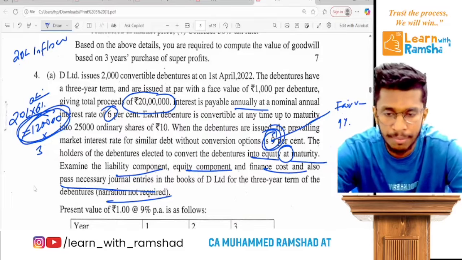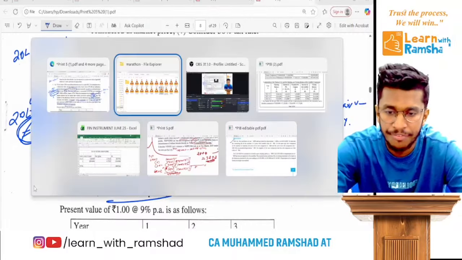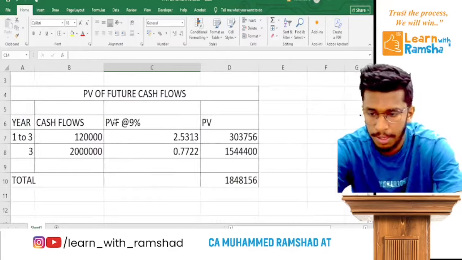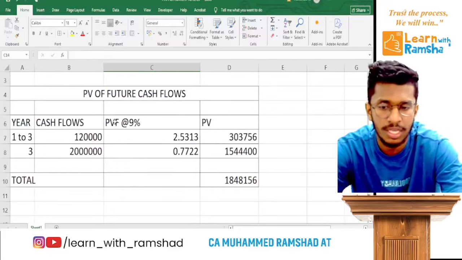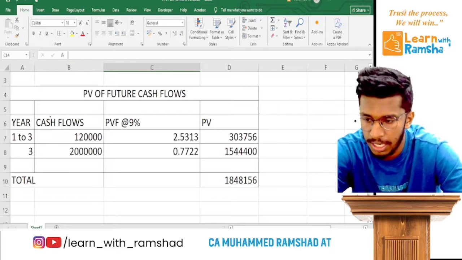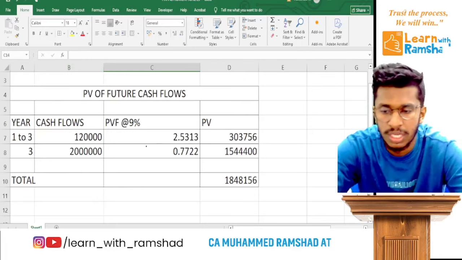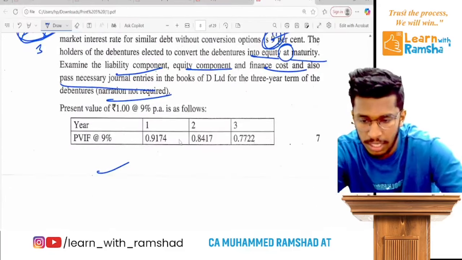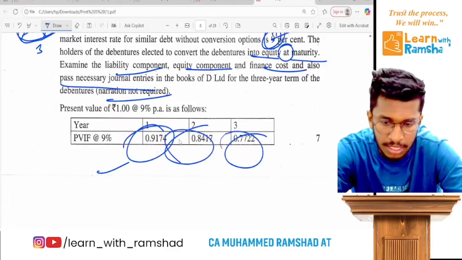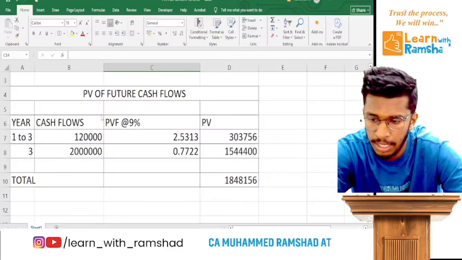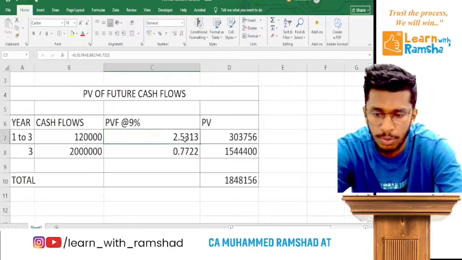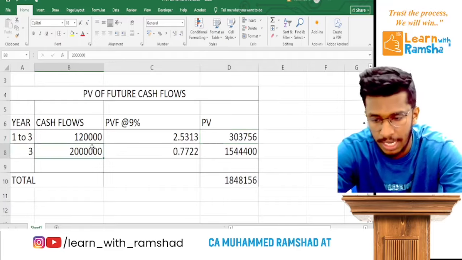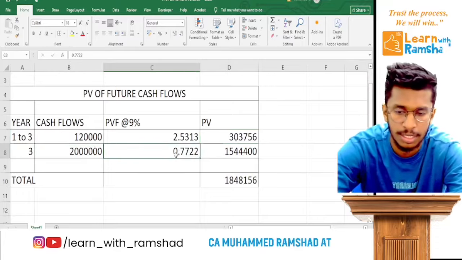Now when we calculate the fair value of future cash flows, the figures will be like this. Ready? For 1 to 3 years, 1,20,000. The cumulative present value of these 3 years will be this. Total, you will get this. So when you multiply with this, you will get this. Clear? And in the third year, you have to pay 20 lakhs. The third year factor is this.